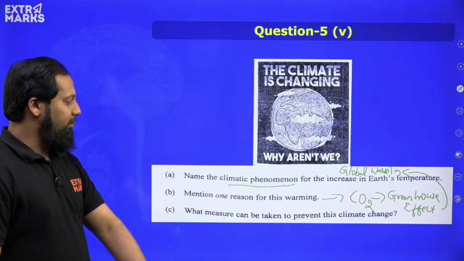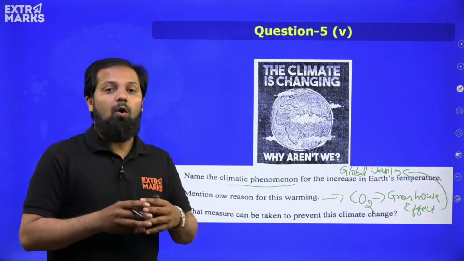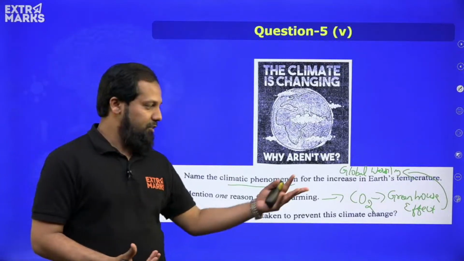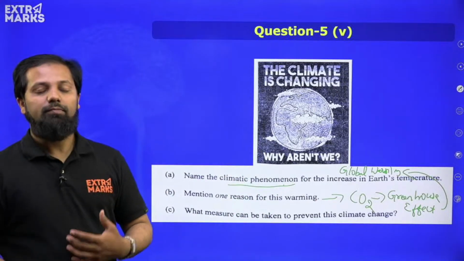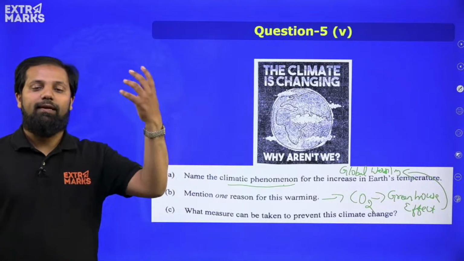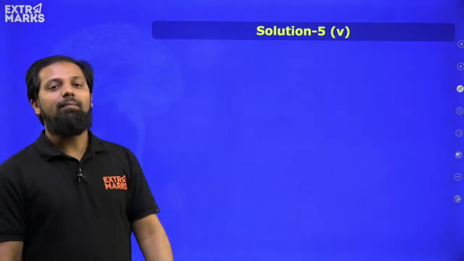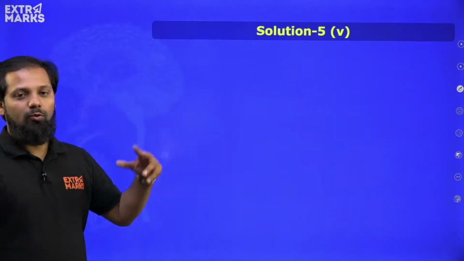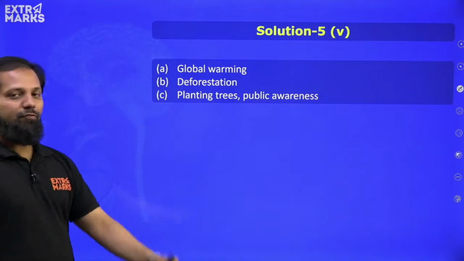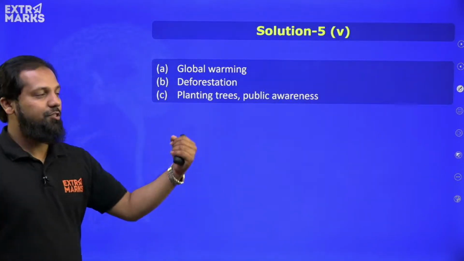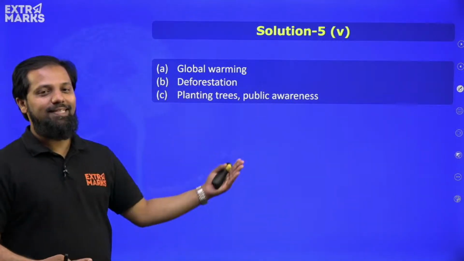What measures can be taken to prevent this climatic change? We can do afforestation. Then all those sources from which greenhouse gases, particularly carbon dioxide, are produced in more quantity, their usage can be reduced. The emission of carbon dioxide can be brought to a very minimum level. So when we do all these things, we can overcome this problem. So you have got all these things. Global warming as the first answer, deforestation for the second answer, planting trees, which is afforestation, and bringing public awareness regarding global warming. If you write these things, you will be getting the marks.